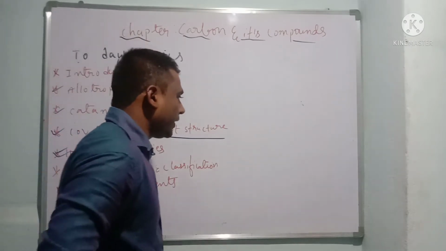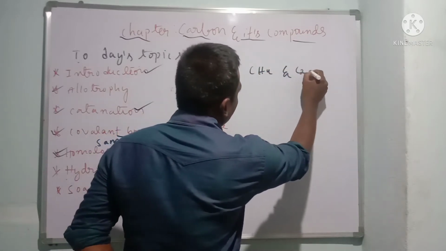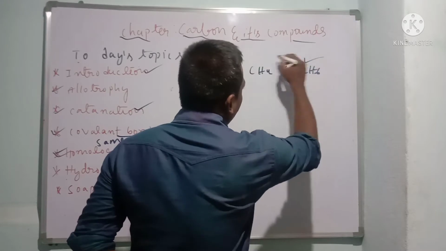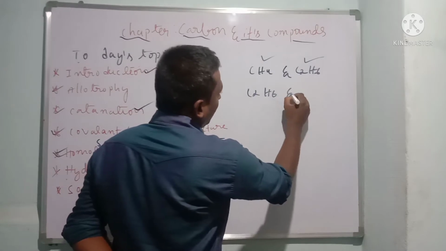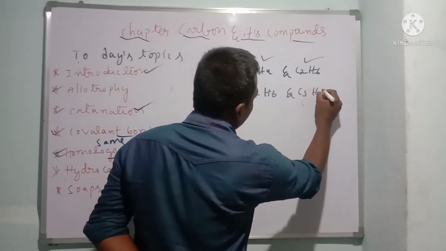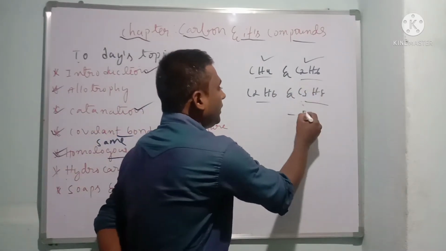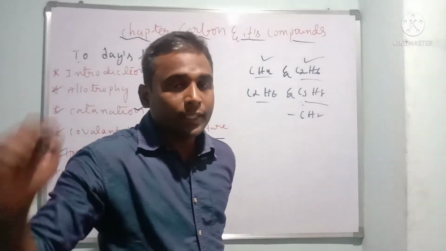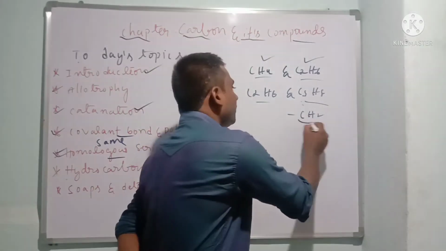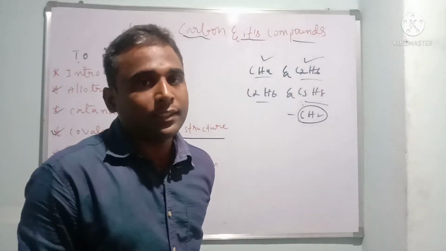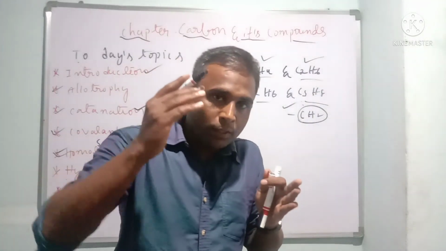Dear children, let me take an example. If I take methane and then propane, here they differ by a carbon, that is, a CH2 group. Such compounds are called, and this is very important, they asked this in the model question paper, if compounds differ by the carbon hydrogen number, that is a CH2 group, that is called a homologous series. And here the functional group will be the same.